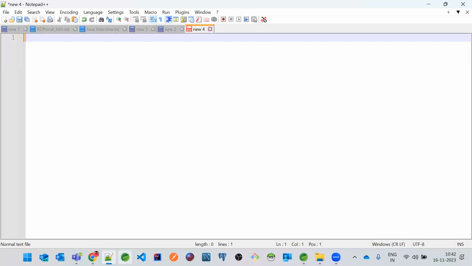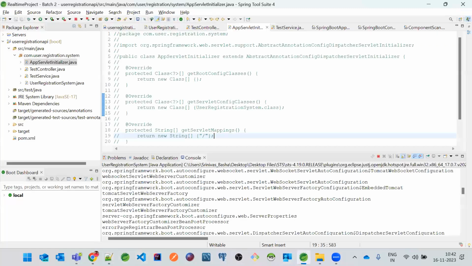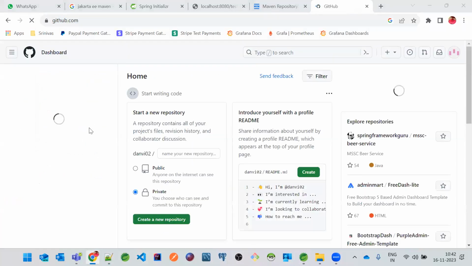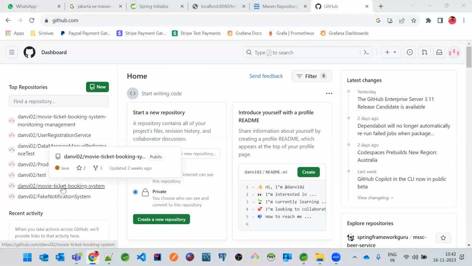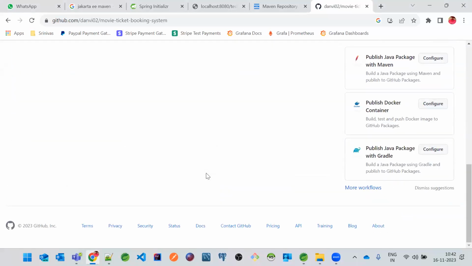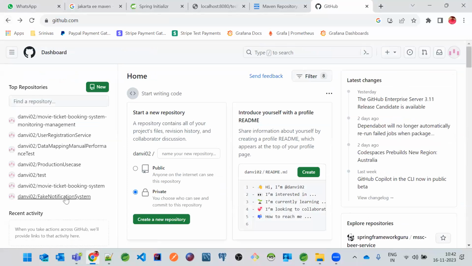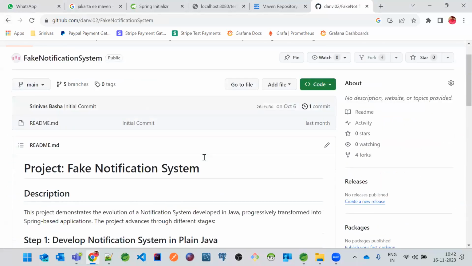Whatever application I have created and converted, both these applications will be committed in GitHub with the notes, at the end of every day. I've actually shown it to you previously also. Whatever code we commit, you will have the notes, and for whatever annotations we use, a description is there for everything.